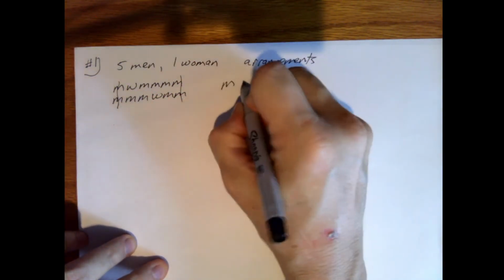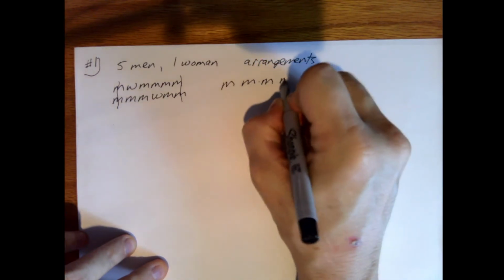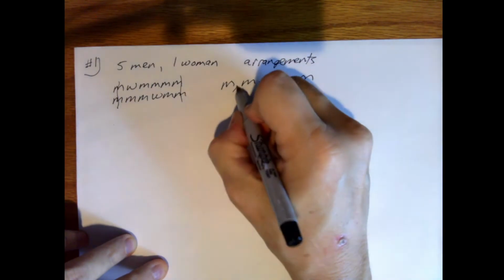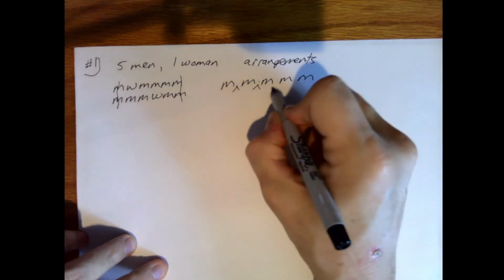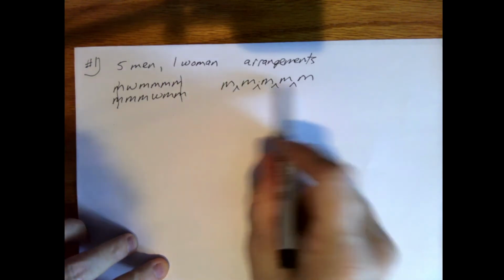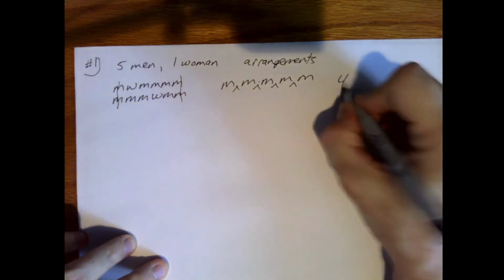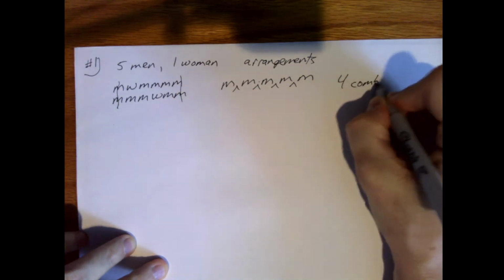So we have man, man, man, man, man. There's our 5 men. And there's a position where the woman could sit, or there, or there, or there. If we think of it this way, we can see there's only 4 possible places for the one woman to sit, and therefore there's 4 combinations.